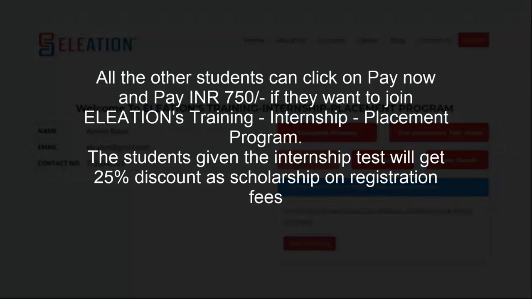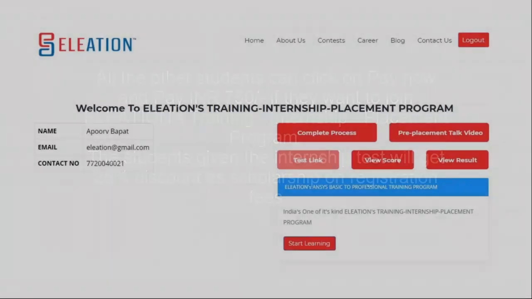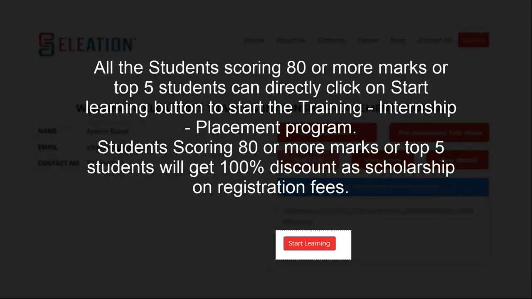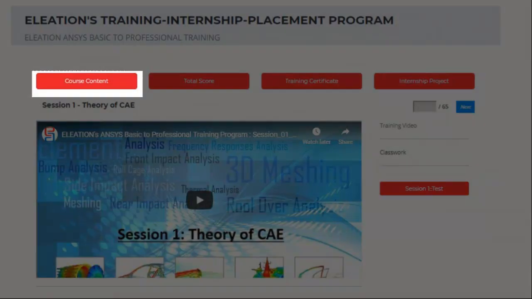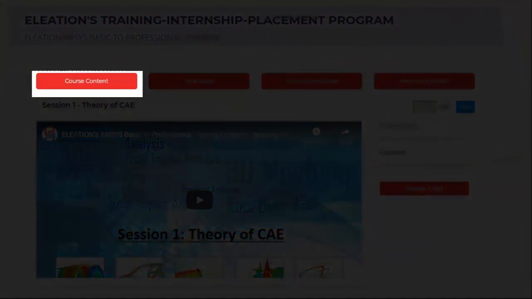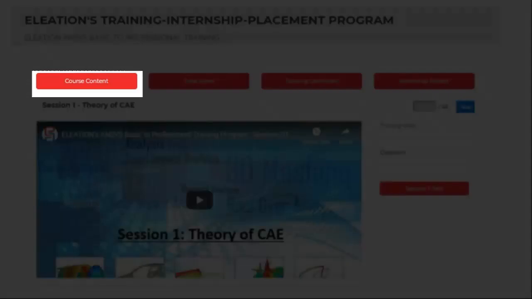All the other students can click on pay now and pay 750 rupees to start the training internship placement process as they got 25% scholarship. All the students scoring 80 or more marks or top 5 students can directly click on the start learning button to start the training internship placement program as they got 100% scholarship. Once any student clicks on start learning, a new page will open. The course content button will open a new page which explains what topic is covered in which session.